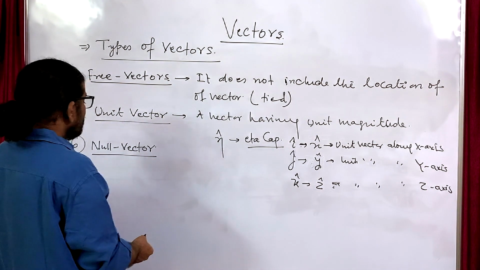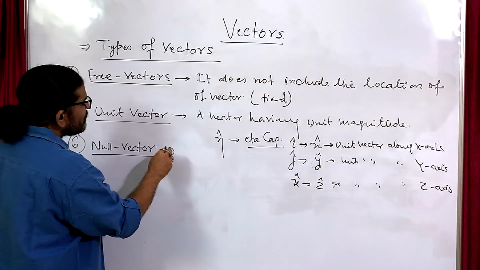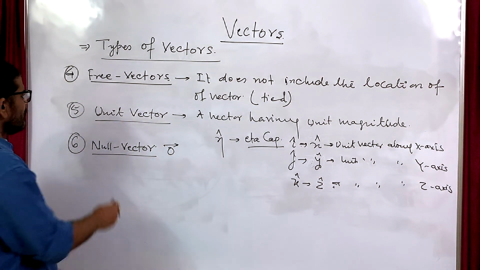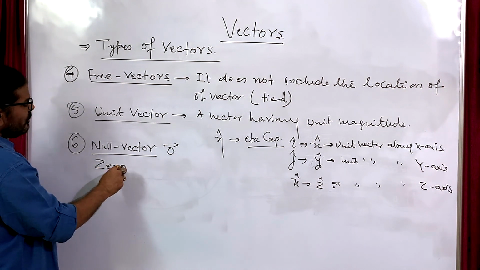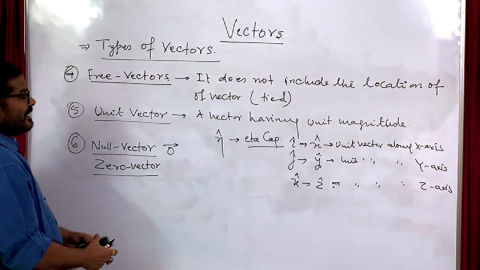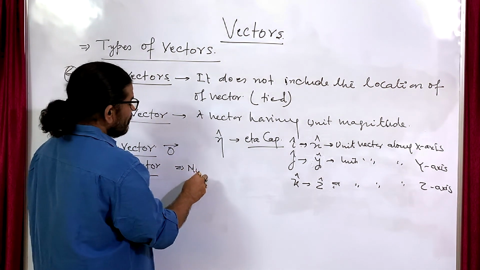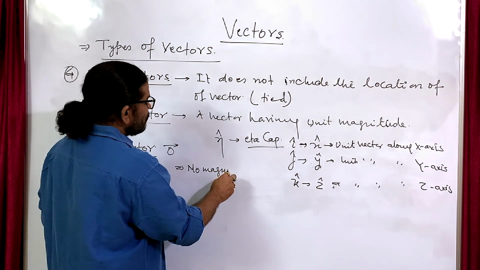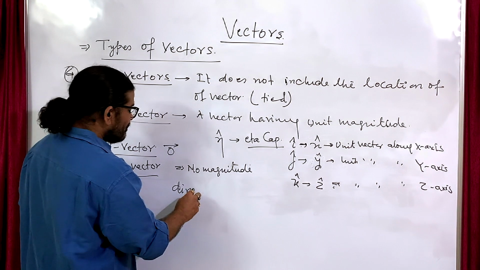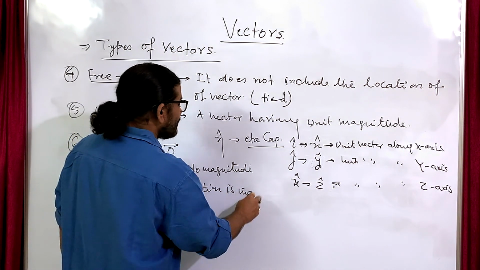It is also called the zero vector. Null vector is zero vector. It has no magnitude, and direction is indeterminate.